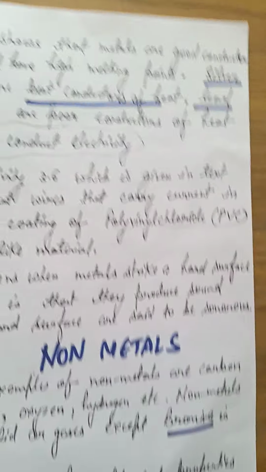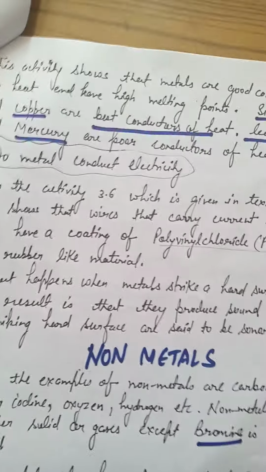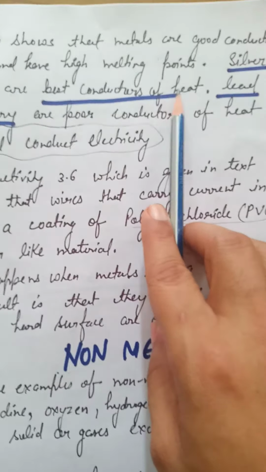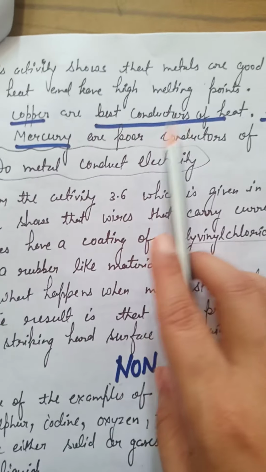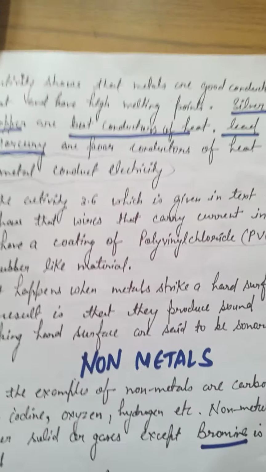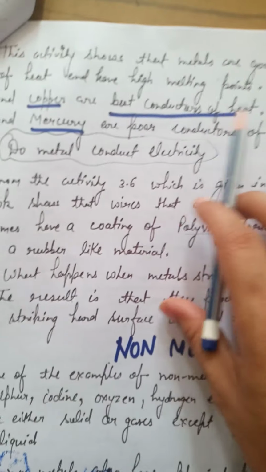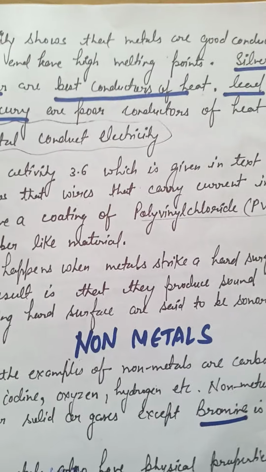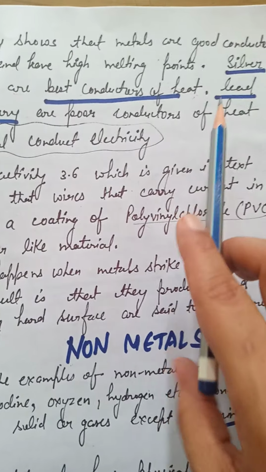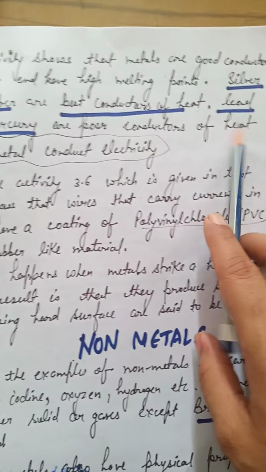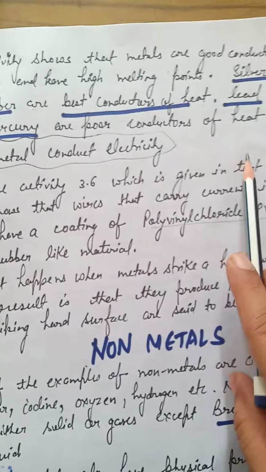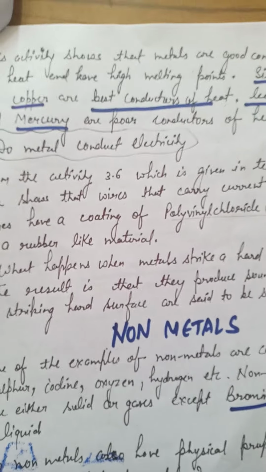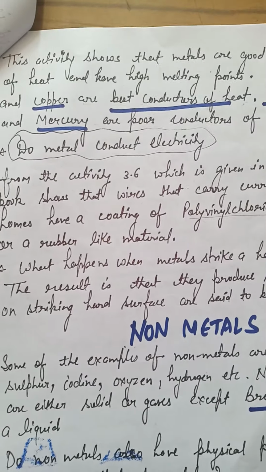As we know that metals are generally hard, so the metals have a high melting point. But the exceptions are there. Silver and copper are the best conductors of heat. So most of the utensils, most of the cooking vessels which we use in our kitchen are made up of silver and copper because they are the best conductors of heat. Also, lead and mercury are poor conductors of heat. We cannot use lead and mercury to make utensils or cooking vessels because they are poor conductors of heat.